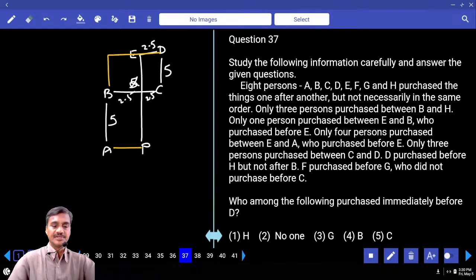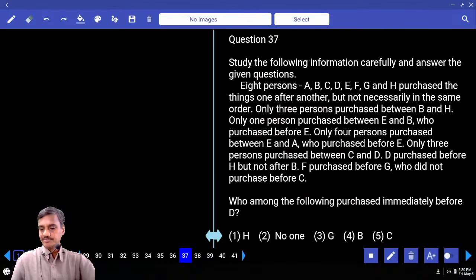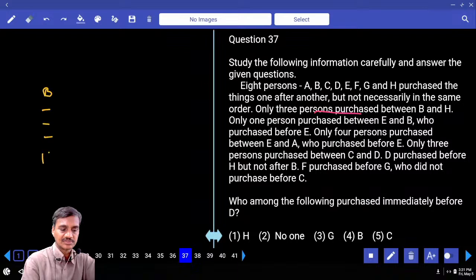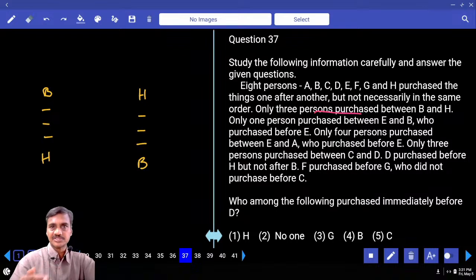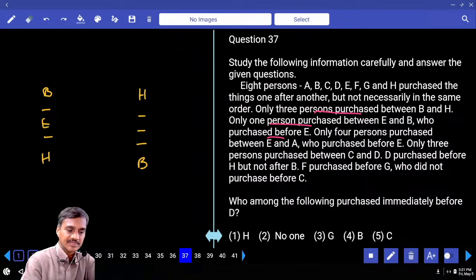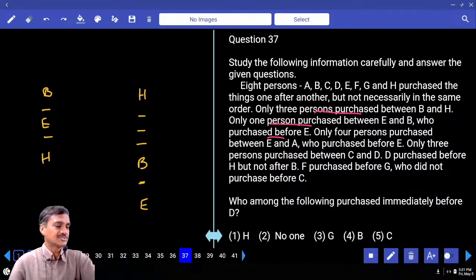Then questions 37 to 40. Now this is based on 8 persons who purchased different things one after the other. The first one: only 3 persons between B and H. Now between B and H there must be exactly 3 people. B is here, 1, 2, 3, H is here, or H is here, 1, 2, 3, B will be. Maybe B purchased before H or H purchased before B. And only 1 person between E and B. In between E and B there must be exactly one. B purchased before E.